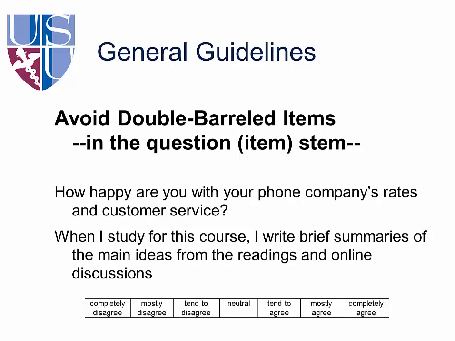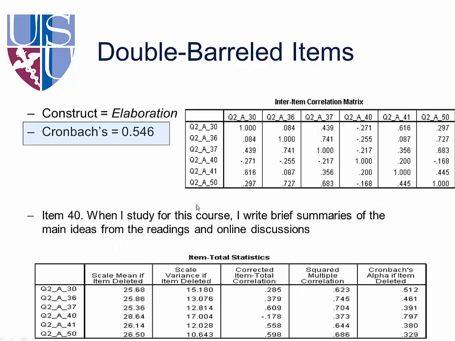Here's an example from my own research. I had an item that said, "When I study for this course, I write brief summaries of the main ideas from the readings and the online discussions." So this was an item about how students study in online courses, and you can see it's a double-barreled item because it asks about readings and online discussions. And when I analyzed the data from this item, I found that it was problematic.